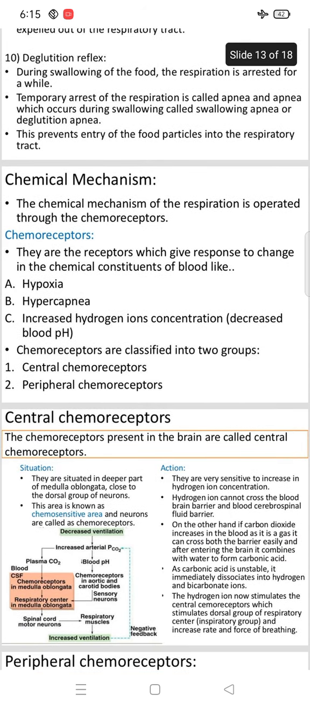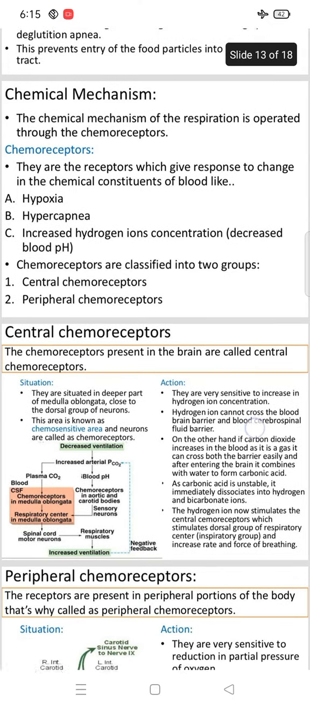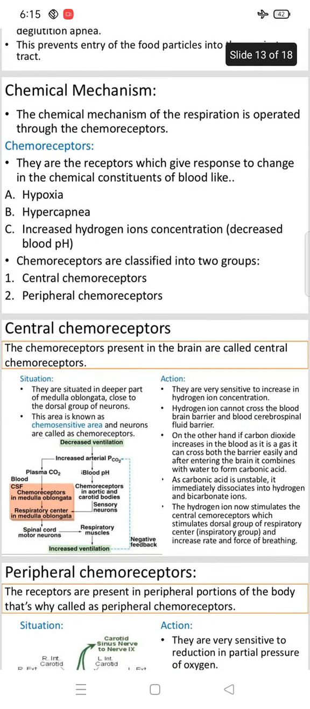The next topic is the chemical mechanism. The chemical mechanism of respiration operates through chemoreceptors, which are again classified into two groups: central chemoreceptors and peripheral chemoreceptors. Chemoreceptors present in the brain are called central chemoreceptors, and receptors present in the peripheral portion of the body are called peripheral chemoreceptors.